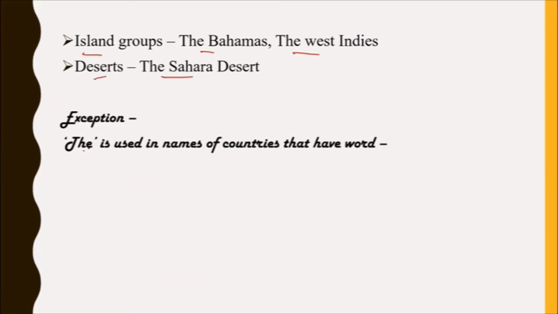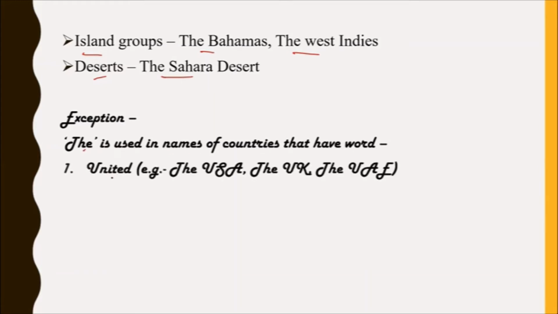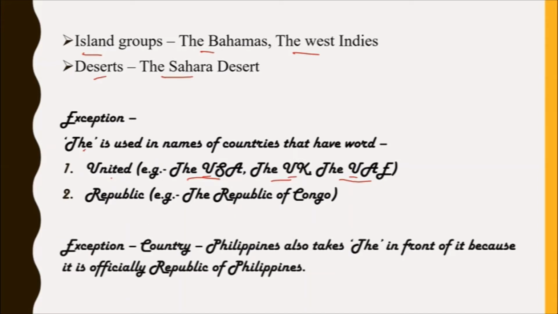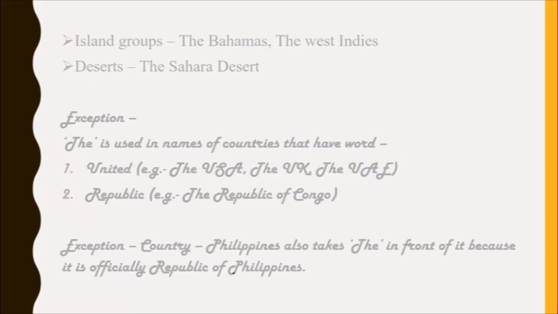Exception: the is used in names of countries that have the word united. Example: the USA, the UK, the UAE. Here U in each word is short form of united. Then republic, example the Republic of Congo. Exception: the country Philippines also takes the in front of it because it is officially Republic of Philippines.